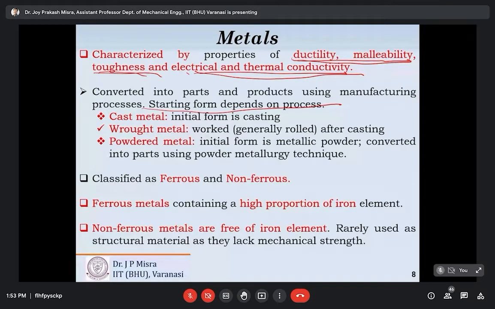During the extraction process, impurities like carbon, sulfur, manganese, and phosphorus get attached to the iron. So it is really difficult to get iron in pure form. After getting that iron with some impurities, we have to convert the raw material into an intermediate product.